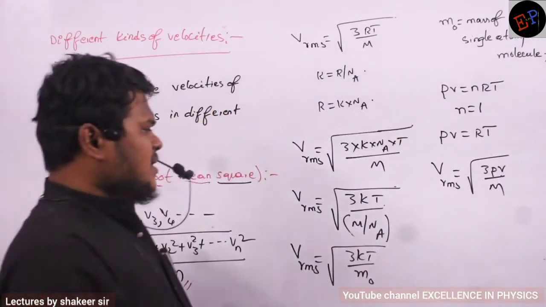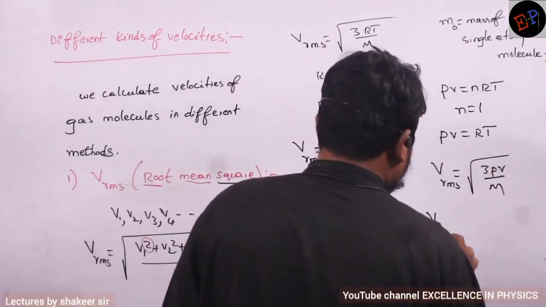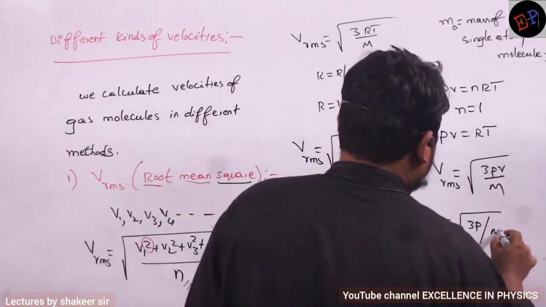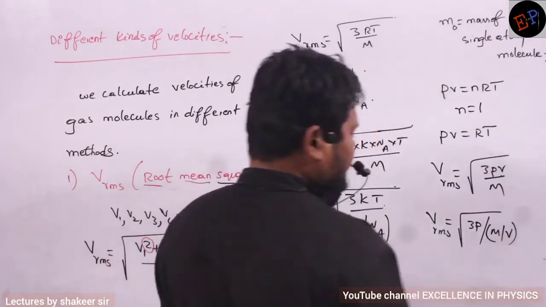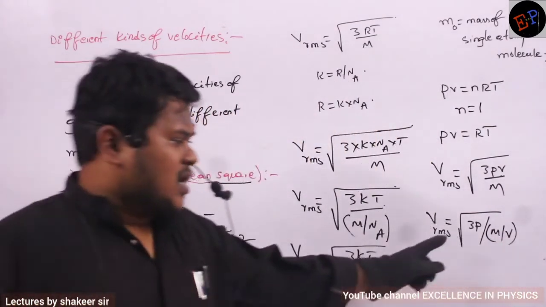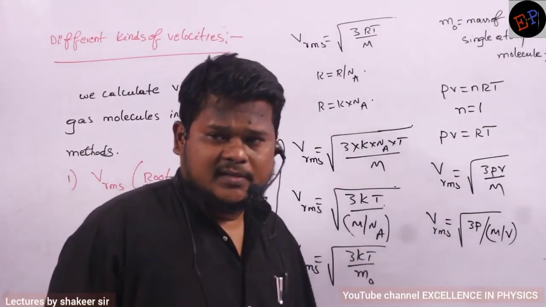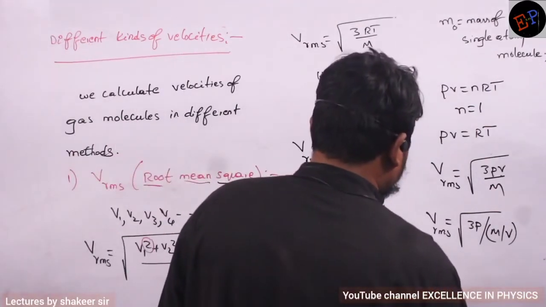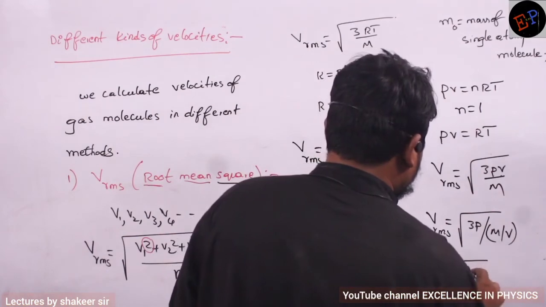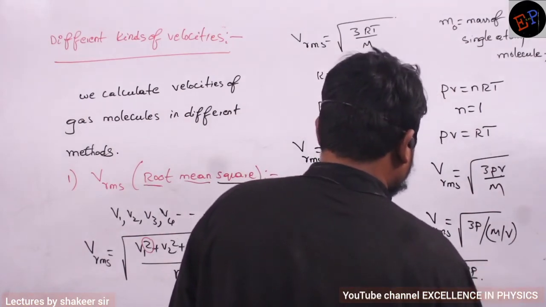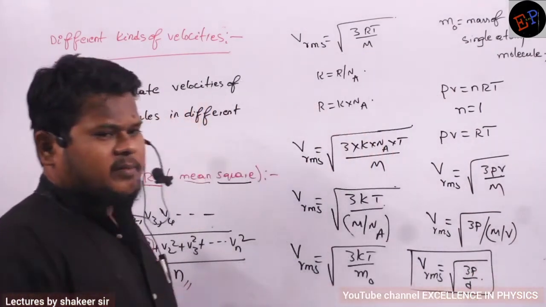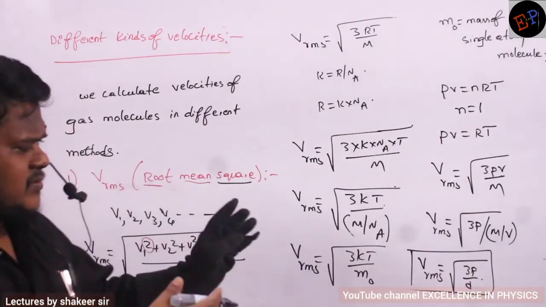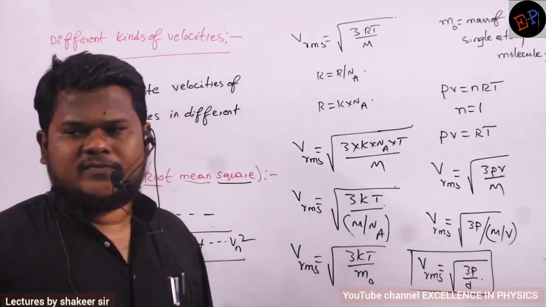Are you able to understand? Okay. Let us see one more equation. So Vrms can also be written as the square root of 3P divided by M by V. I can write like this also. Mass divided by volume is called density. Density is mass by volume only, no? So what is the other relation I got? Vrms is equal to the square root of 3P divided by D, the density of the gas. What is meant by D? D is called the density of the gas. Okay. So these are some of the equations of RMS velocity of a gas.